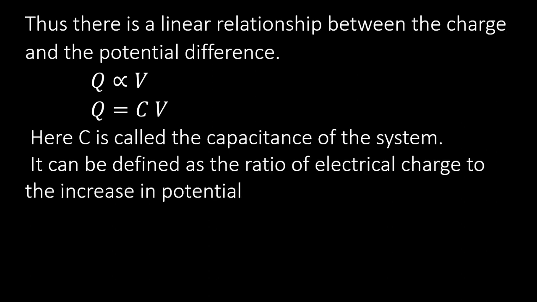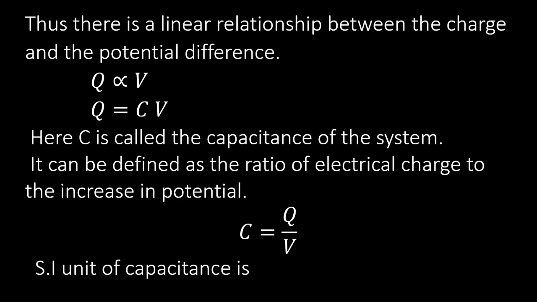Now you can define the capacitance as C equal to Q by V, that is, the ratio of the charge to the increase in the potential. The SI unit of capacitance is the farad, and it can be defined as: when V equal to 1, the amount of charge required is the unit of capacitance. So farad is coulomb per volt: 1 coulomb by 1 volt is 1 farad.